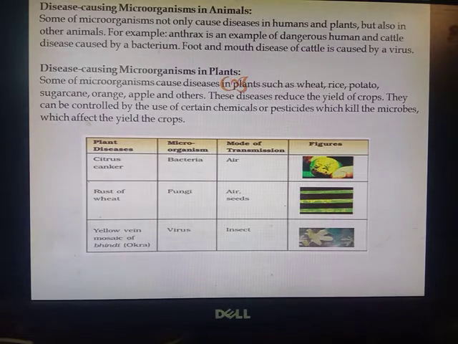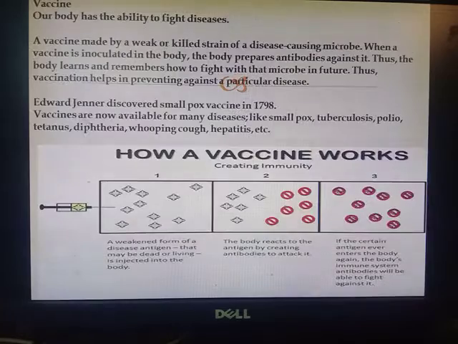And if I talk about plants, plants की हमने पहले भी discuss की हैं. Like citrus canker is caused by bacteria and mode of transmission is air. Rust of wheat is caused by fungi and the mode of transmission is air or seeds. Yellow vein mosaic of bhindi and microorganism is virus, and mode of transmission is insect. So these are the different diseases caused by microorganism in animals and plants.